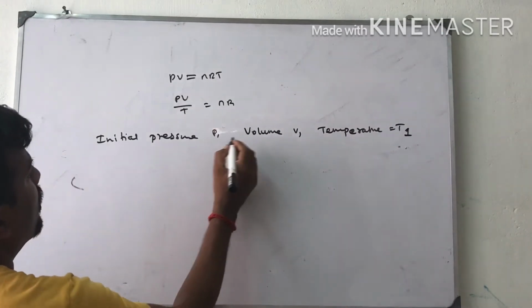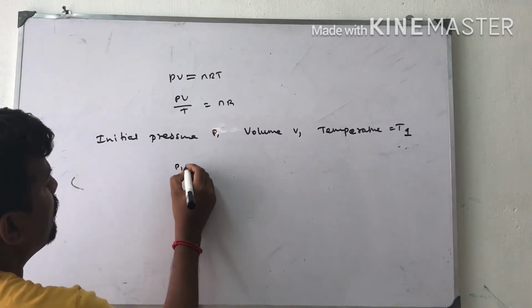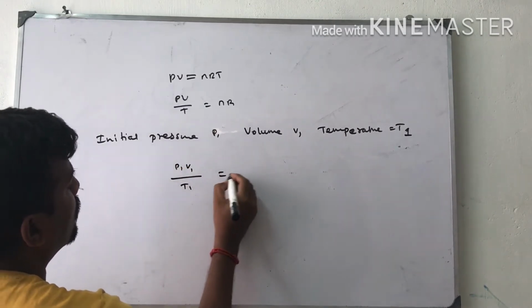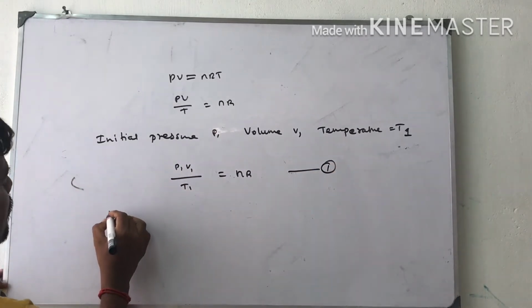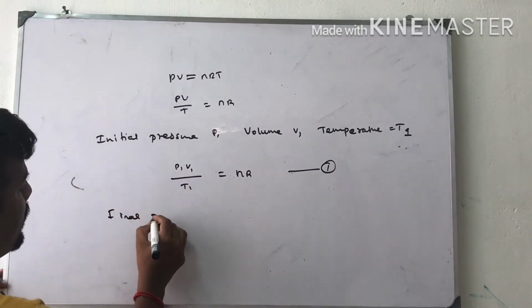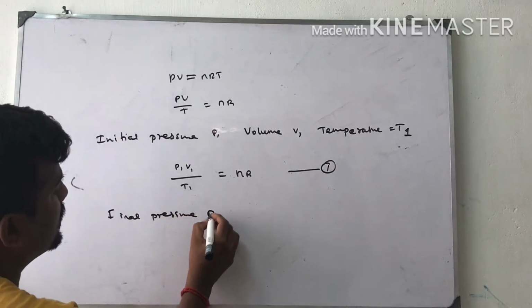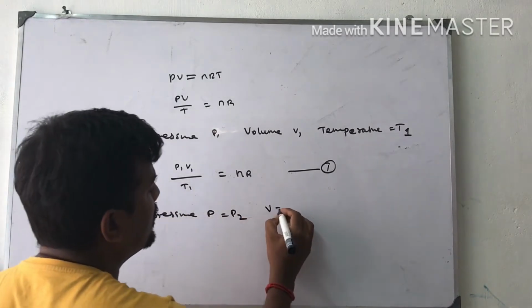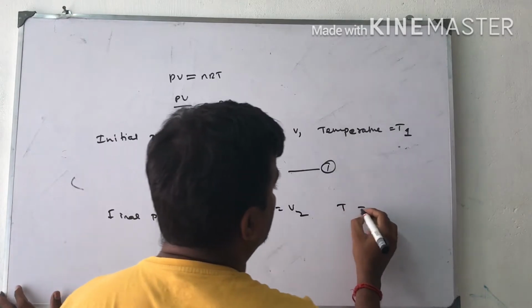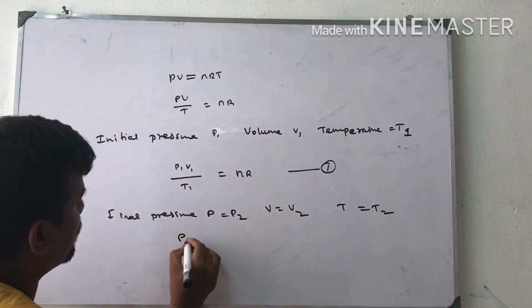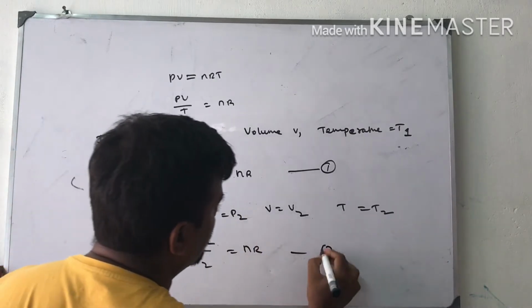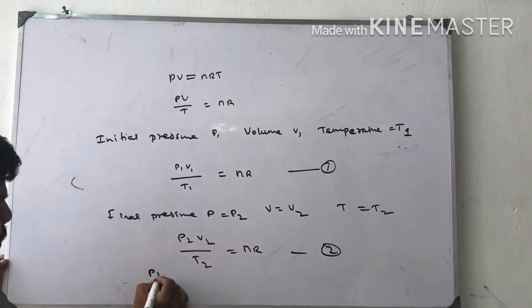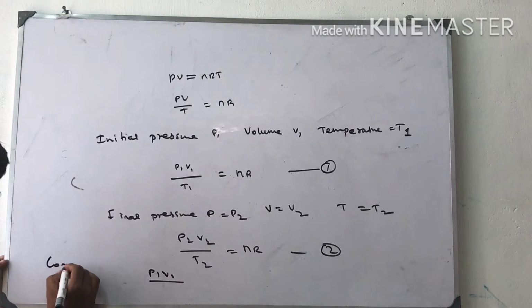We have used this formula. P1 V1 by T1 is equal to nR. This is the first equation. Suppose the final pressure P is equal to P2, V is equal to V2, T is equal to T2. In that case, P2 V2 by T2 is equal to nR. This is equation 2. Combining equation 1 and equation 2, P1 V1, combining these equations.